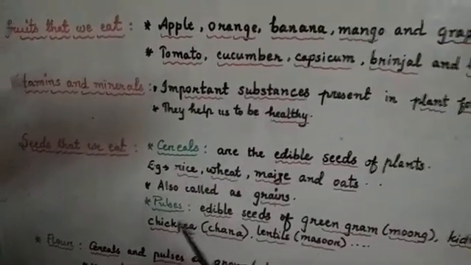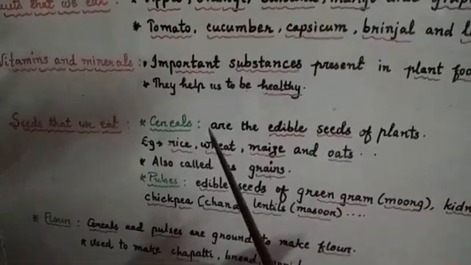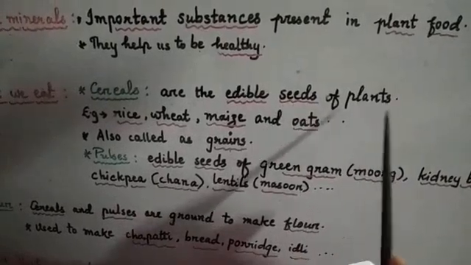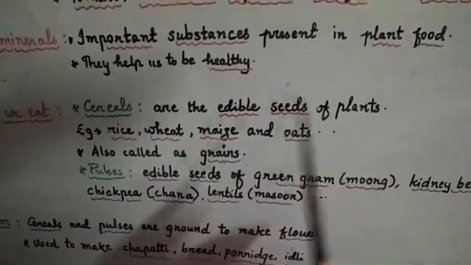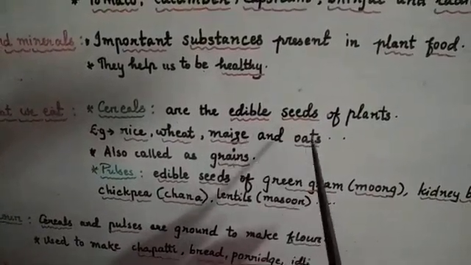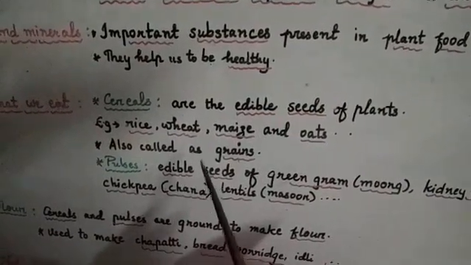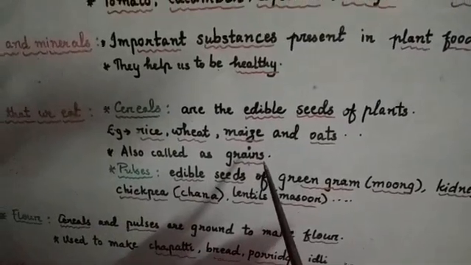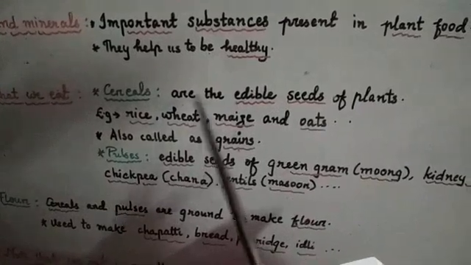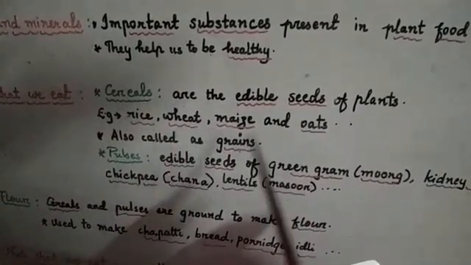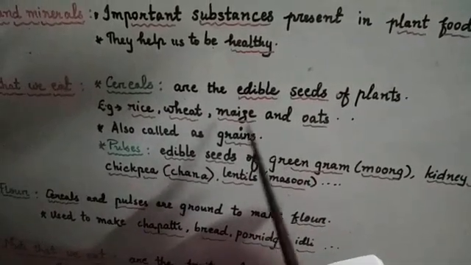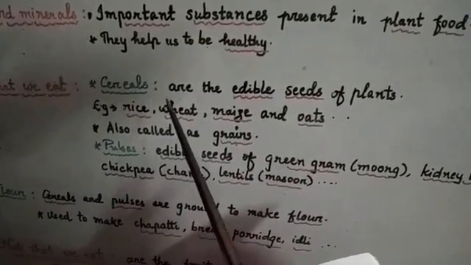Then we will see about the seeds that we eat. Seeds are divided into groups. First we will see about the cereals. Cereals are the edible seeds of the plants. Example, rice, wheat, maize and oats. They are also called grains. Cereals make up a large part of our food because mostly we consume rice, wheat and so on. So a large portion of our food is made up of cereals.